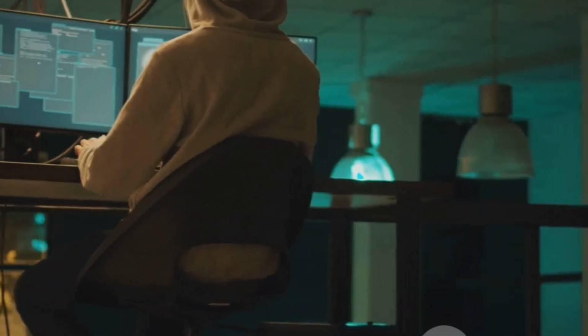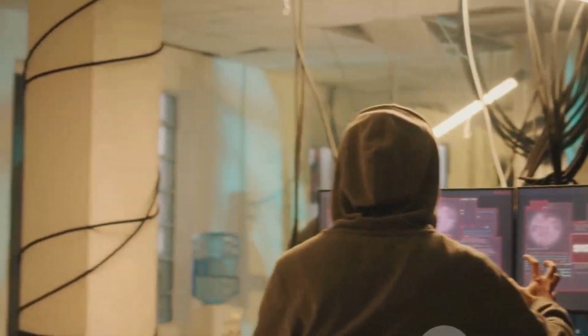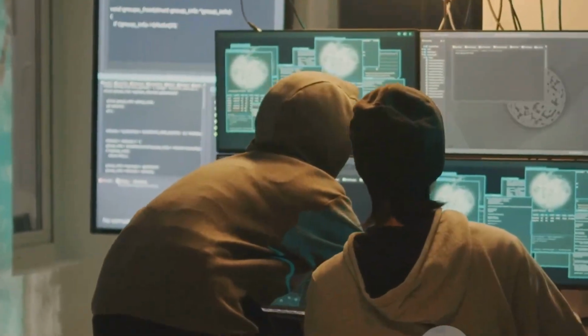Script kiddies are a unique breed of hackers. Unlike their more skilled counterparts, they aren't particularly tech savvy. Instead, they rely heavily on readily available scripts or hacking tools to execute their cyber attacks. Imagine someone who doesn't know how to cook, but uses a ready-made mix to bake a cake. That's the essence of script kiddies in the hacking world.